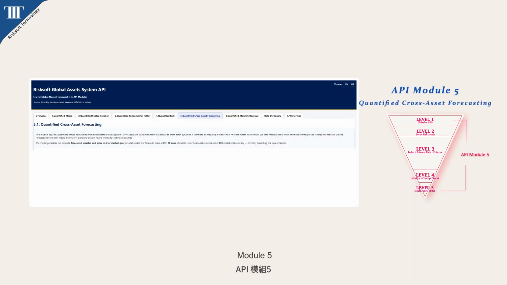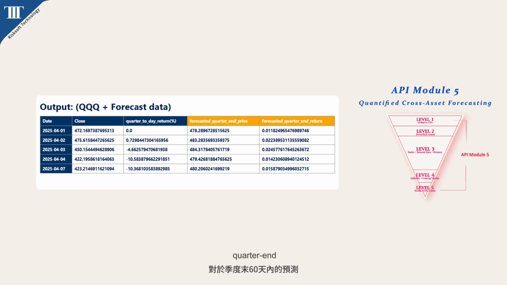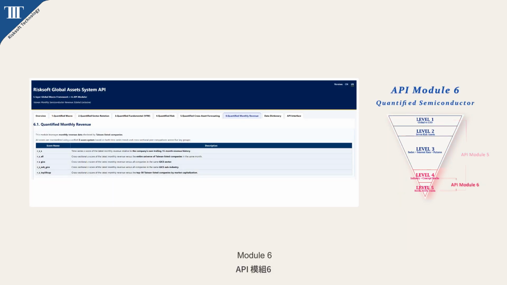Module 5, Quantified Cross-Asset Forecasting, GAS Quantified Top-Down and Bottom-Up Analysis. For forecasts within 60 days of quarter end, the model achieves a directional accuracy of about 60%, correctly predicting the sign of returns. Module 6, Quantified Semiconductor Monthly Revenue with VFM.